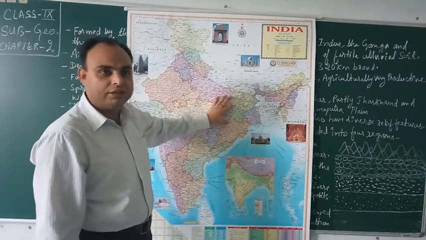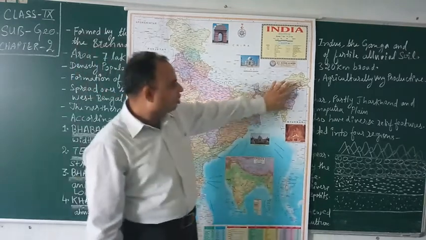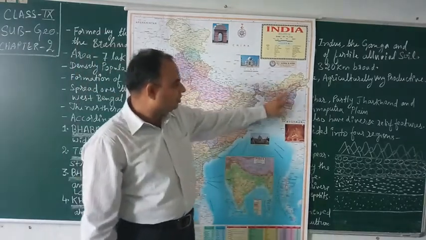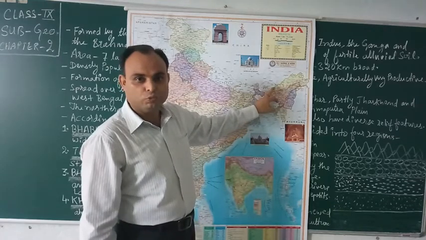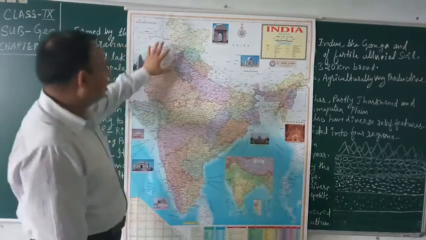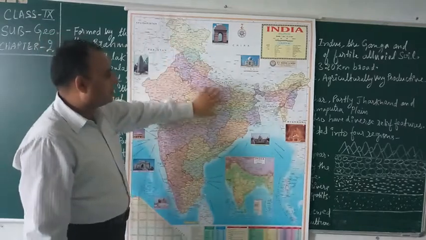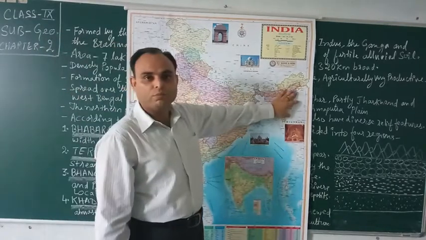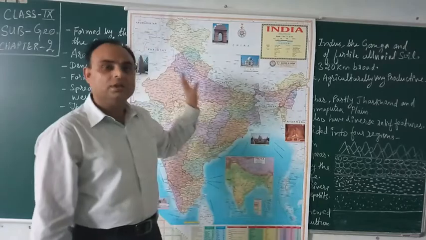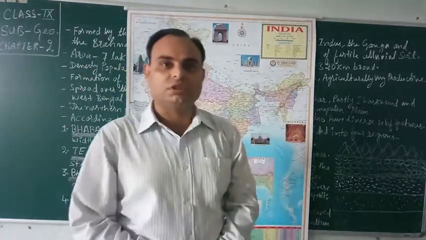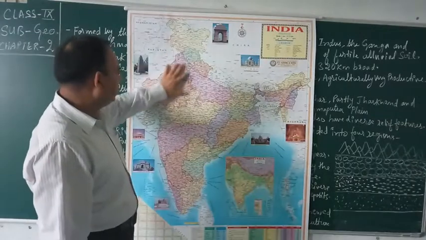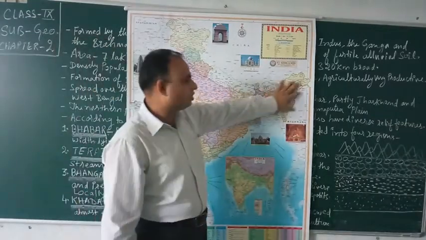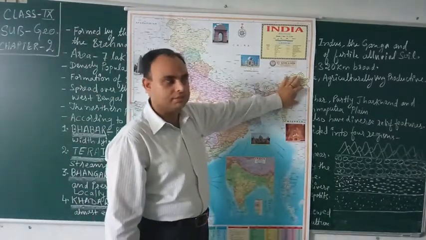Ganga river and its tributaries, and in the northeastern region, this region, the Brahmaputra and its tributaries. Now together the Indus, Ganga and Brahmaputra rivers and their tributaries form the northern plains of India. This is the complete region of the northern plains.